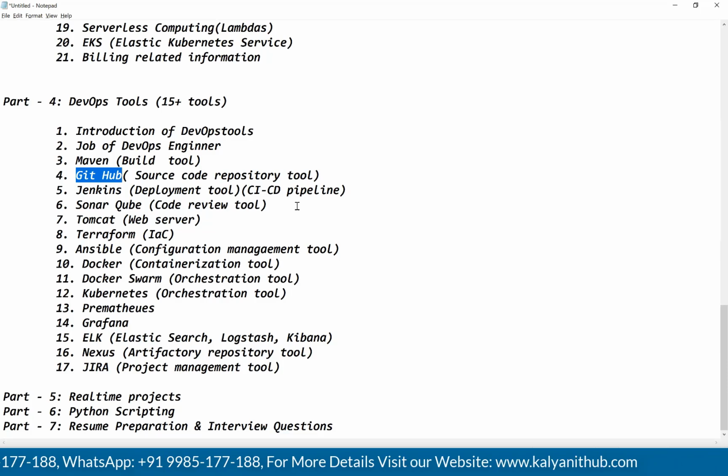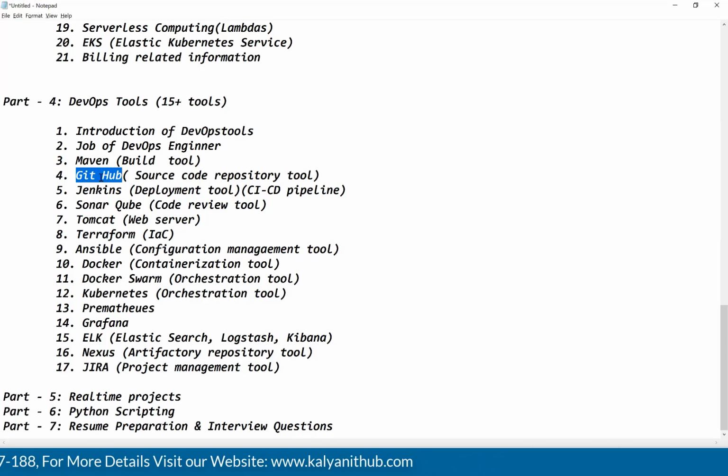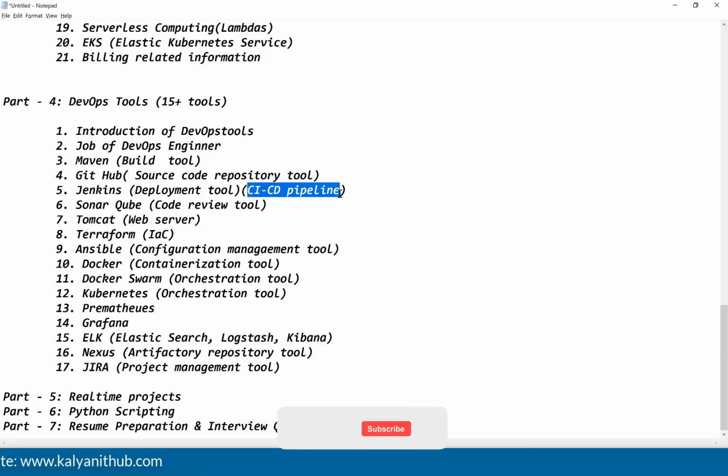As a second stage, we need to build that code. Whatever code you have downloaded, build that code and create the package. Okay, it is done. As a third stage, whatever package or artifact you have created, upload that artifact in the Nexus repository. Next, perform the code review. Next, create the Docker image and upload the Docker image in Docker Hub. Next, take the Docker image and deploy it in the Kubernetes cluster. All those stages we need to write in the CI/CD pipeline.